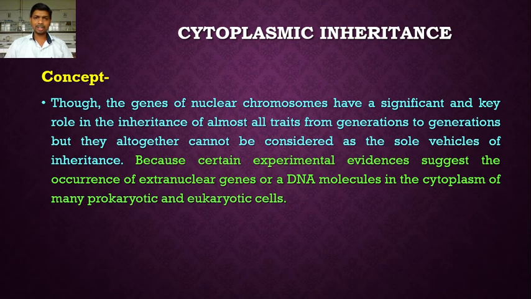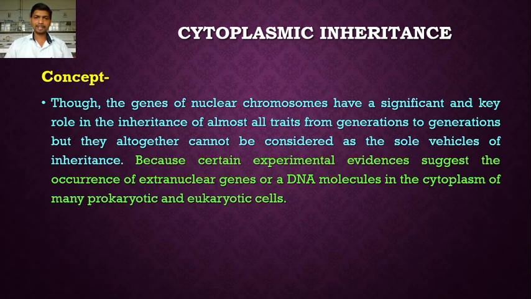So there are two types of genes we say here. The genes that are present in the nucleus, these are the nuclear genes or the genes of nuclear chromosomes. Others are extranuclear, other than the nuclear genes. These are extranuclear genes or DNA molecules, present in the cytoplasm.